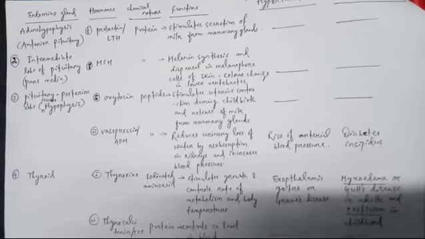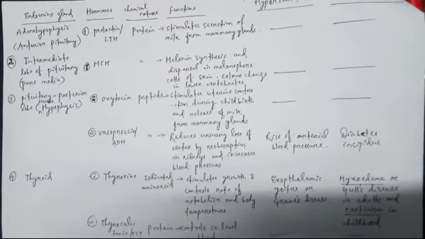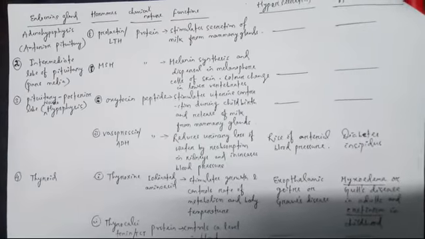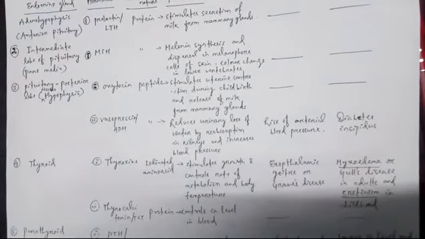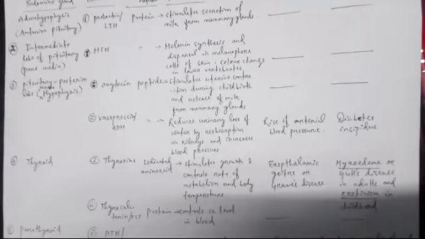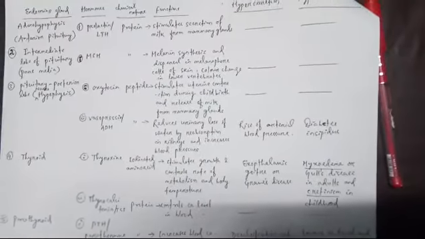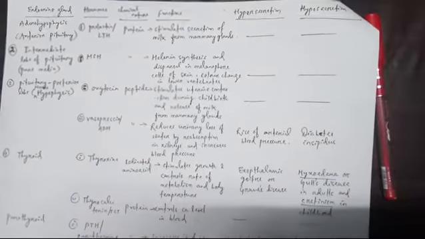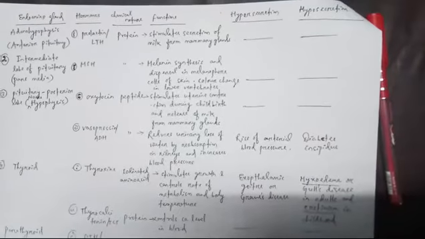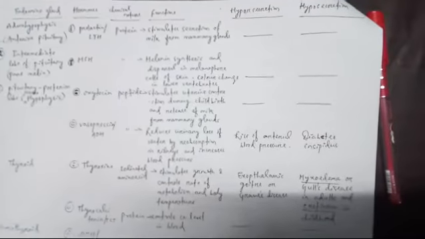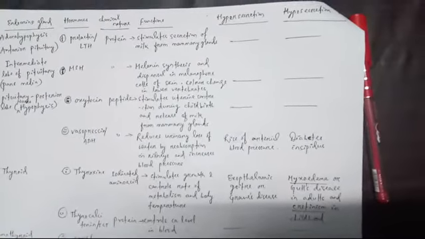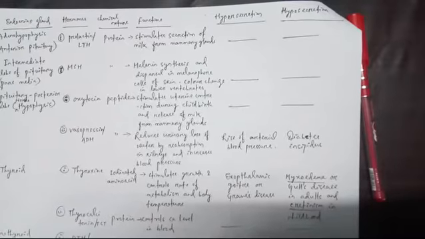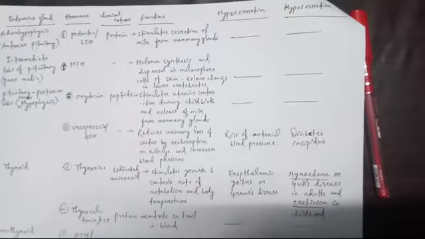Then bit2, it is vasopressin or ADH, antidiuretic hormone also called it. Vasopressin, it reduces urinary loss of water by reabsorption in kidneys and increases blood pressure. See, this hormone vasopressin, it is having hypersecretion and hyposecretion disorders. If hypersecretion, much more secretion is there, then it causes rise of arterial blood pressure. And if hyposecretion, less secretion is there, then it causes type 1 diabetes, that is diabetes insipidus or urine sugar.